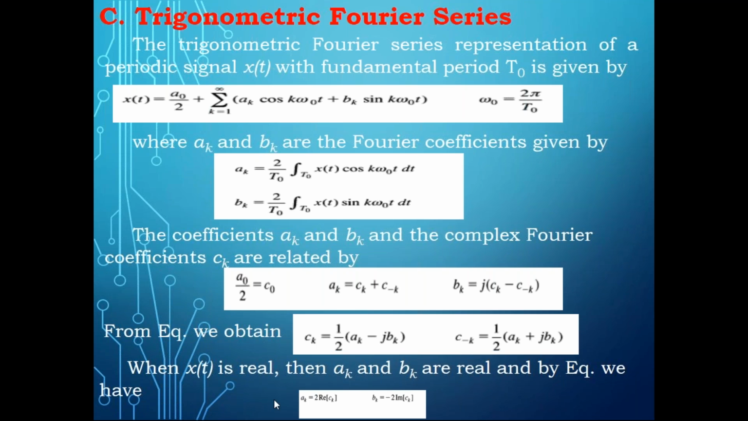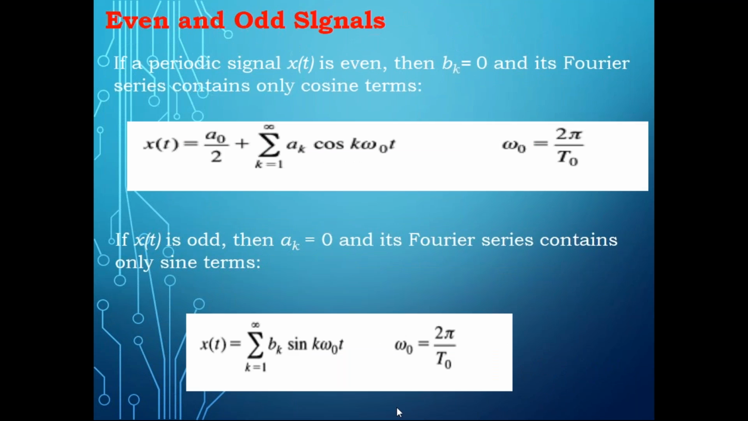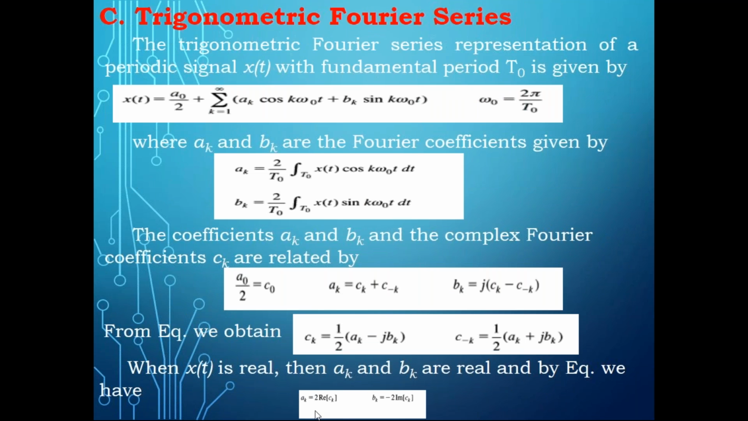Now, if x of t is real, then we have an equation like this. Since CK and C minus K are both real, your AK is nothing but 2 times the real part. And when it is real, this part becomes imaginary, so you are going to get 2 times the imaginary part. So that's how you get it.